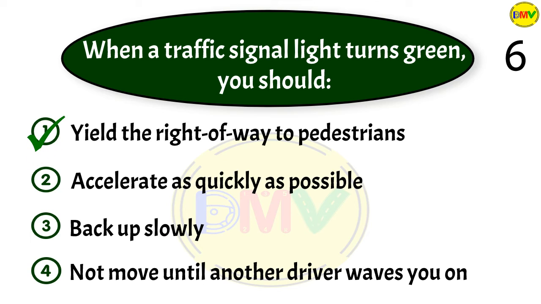The correct answer is 1. A green light tells you that you can go through the intersection. However, you must first yield the right of way to traffic and pedestrians who are still in the intersection.